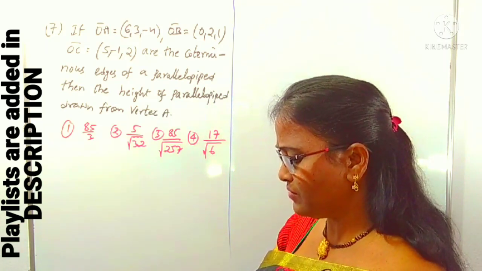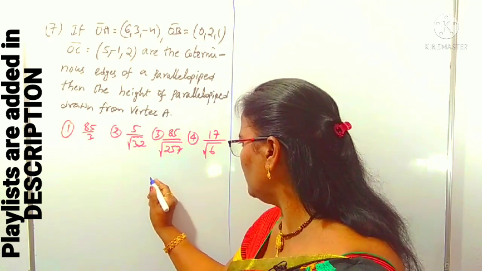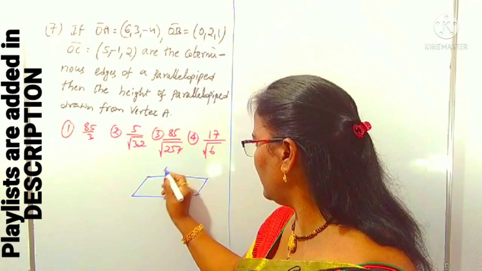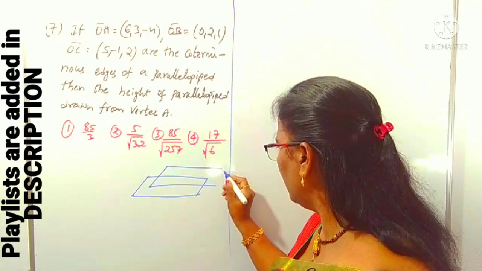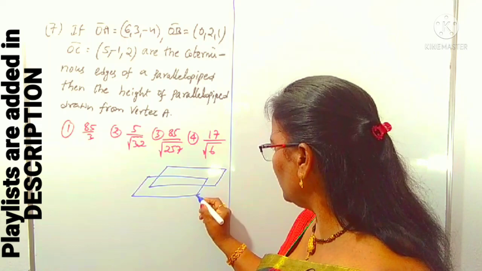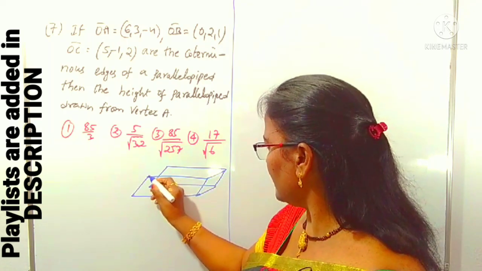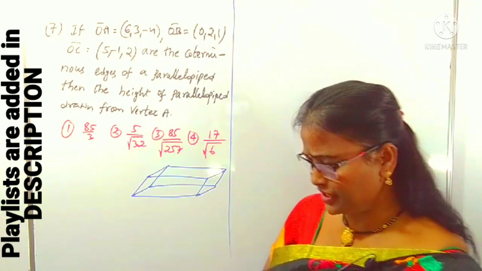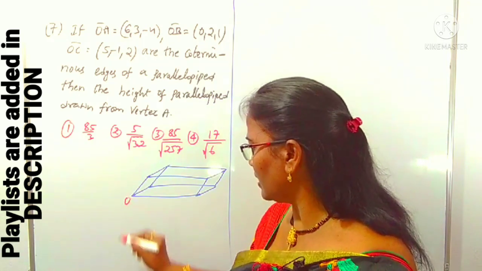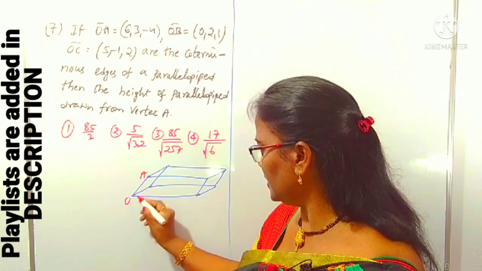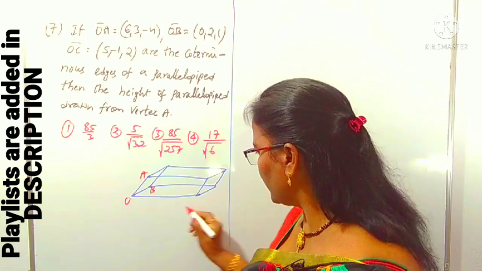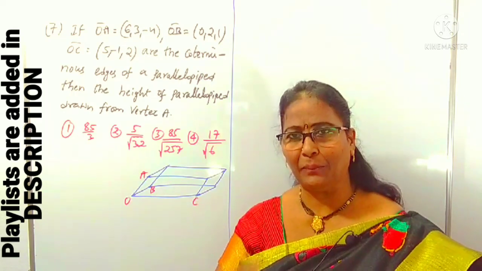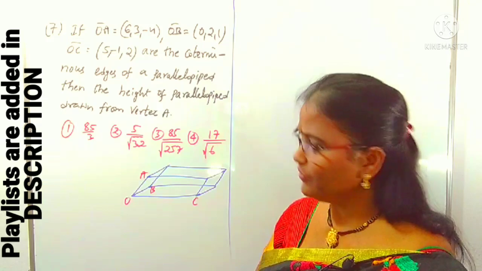A parallelepiped is just like a joining of two parallelograms. So this is one of the parallelograms, this is another parallelogram. This is called a parallelepiped. Join these edges, this is a parallelepiped, in which there are the coterminous edges. We can take O as one of the points. OA is one edge, OB is another edge, OC is one more edge. These OA, OB, OC are edges of a parallelepiped. That's okay.